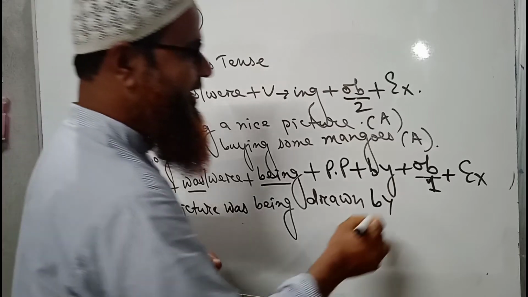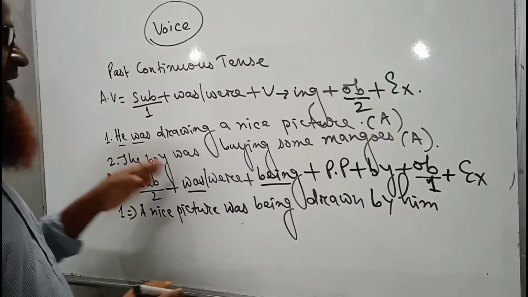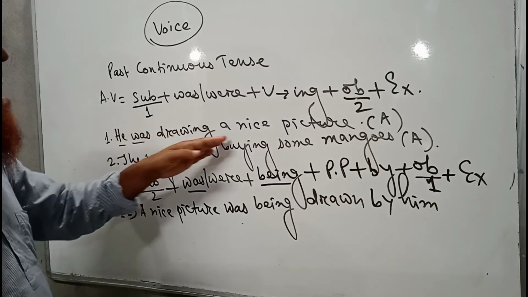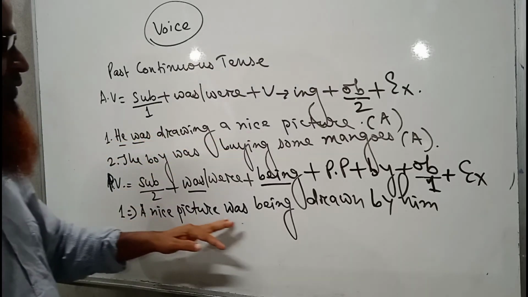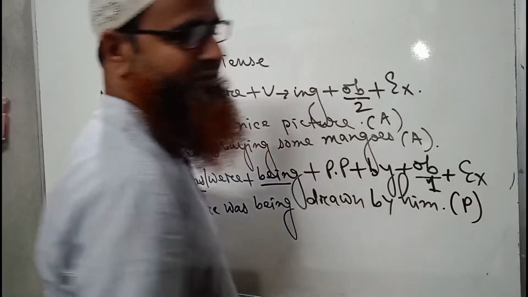by him. Okay. This is the end of the sentence. He was drawing a nice picture. A nice picture was being drawn by him. So this is a sentence of passive voice.